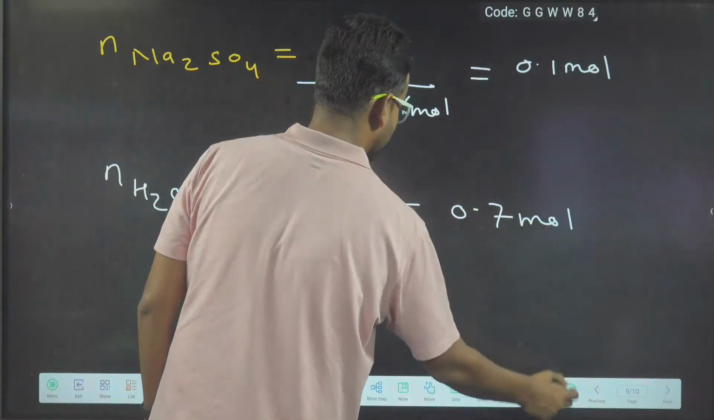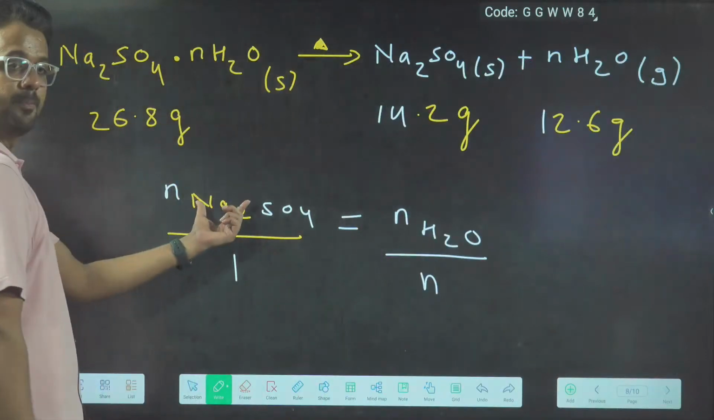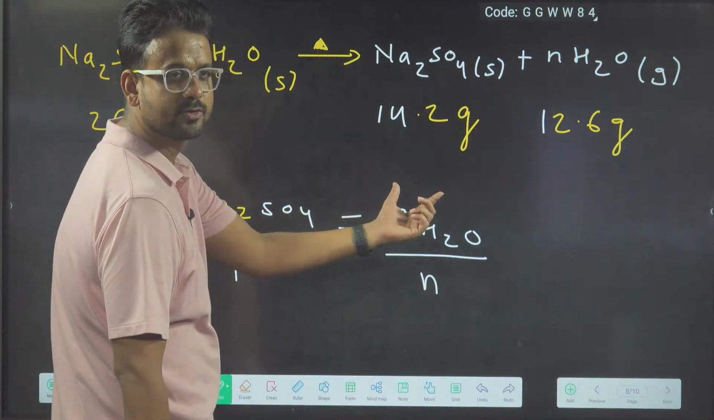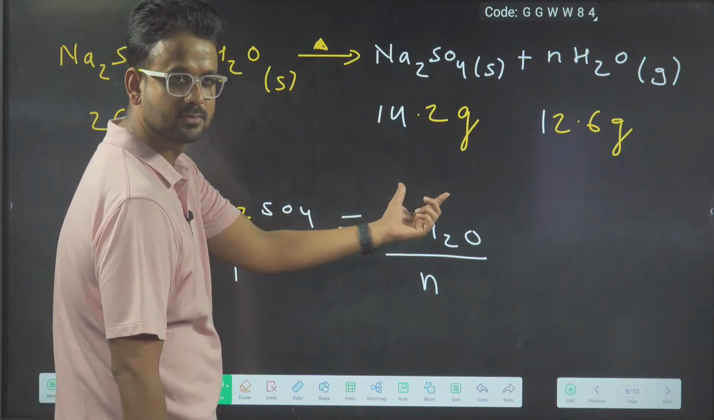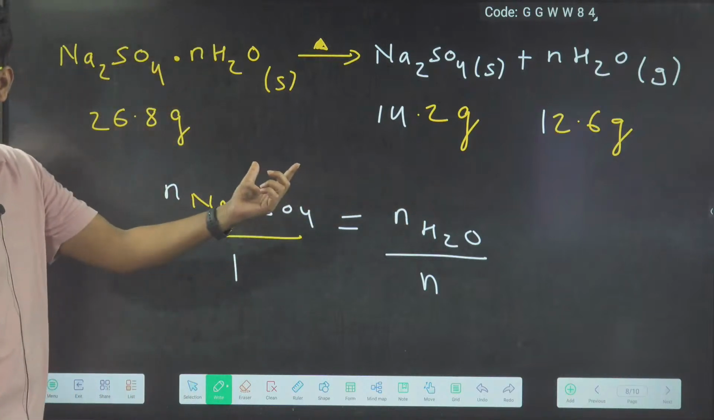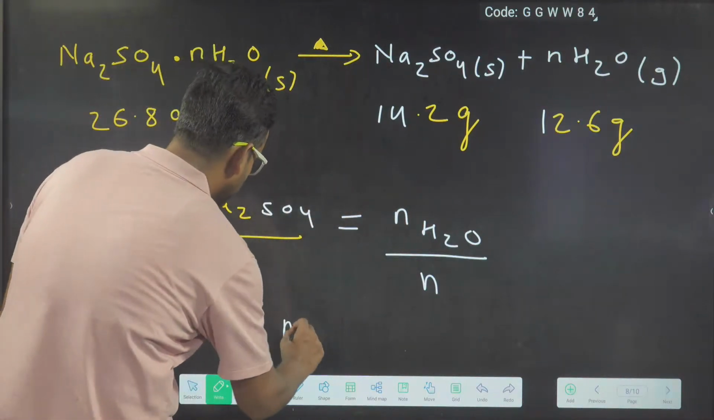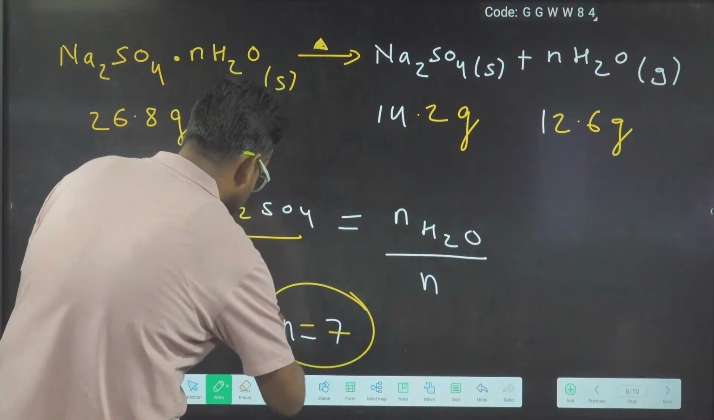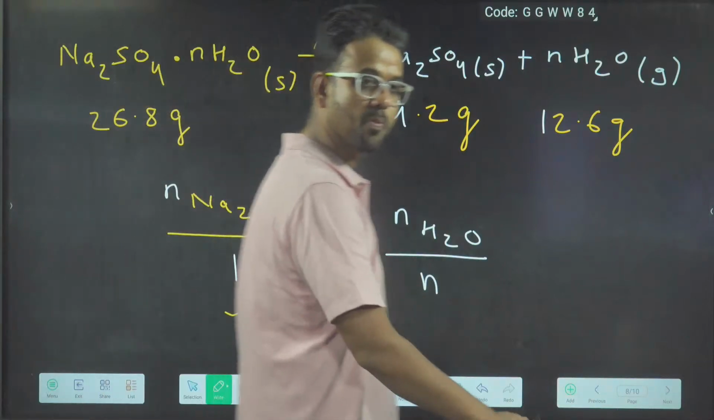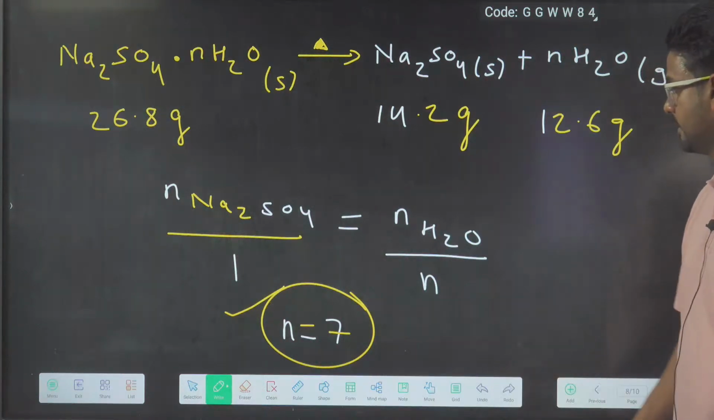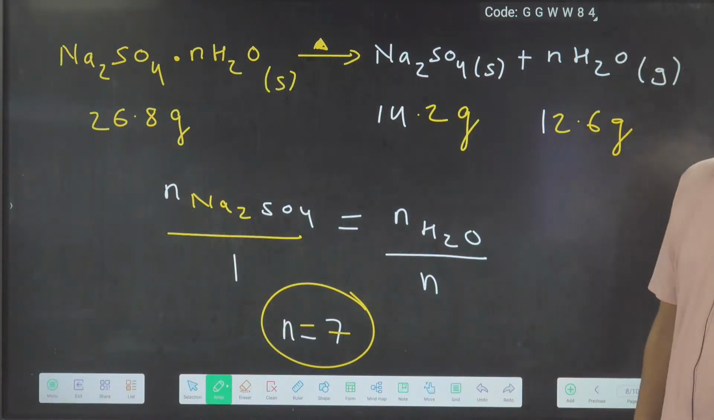So 0.7 mole. Now put 0.1 over here. Na is 23, beta. So 0.1 over here and 0.7 over here. So eventually you will get the answer: n is equal to 7. n equals 7 is the answer. Is this clear, my dear kids, everybody?